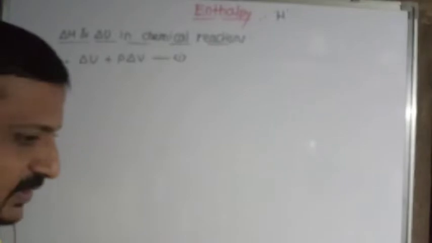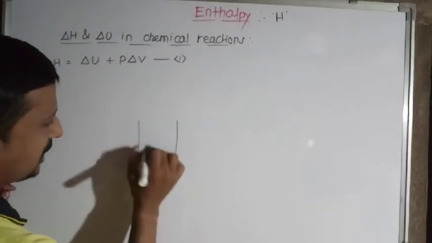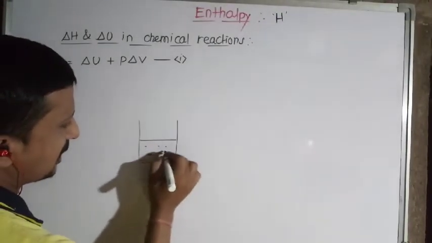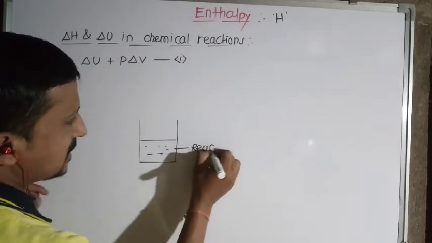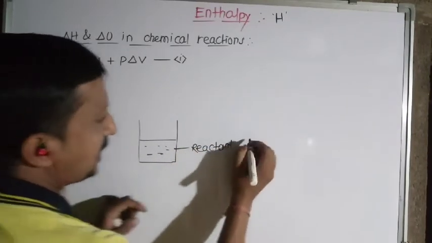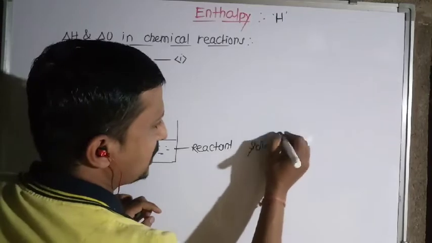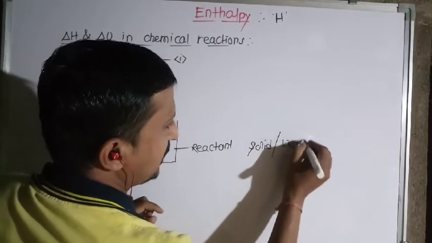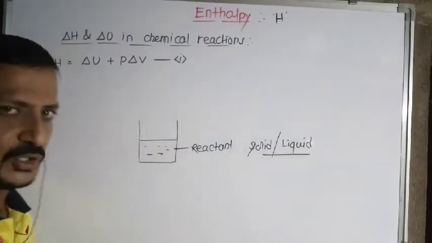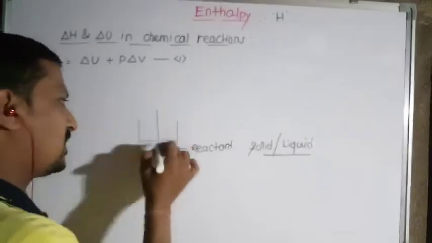Okay, call this equation first. And if you consider the reactant which we are going to take in the cylinder, suppose this reactant is in the solid state or in the liquid state. Just imagine the cylinder or piston is placed.